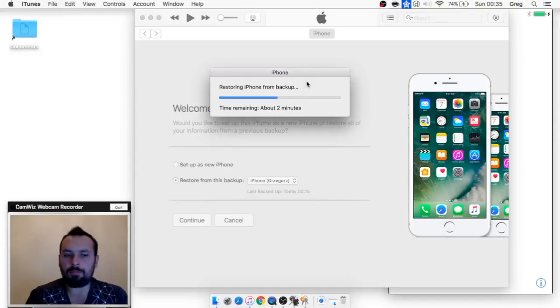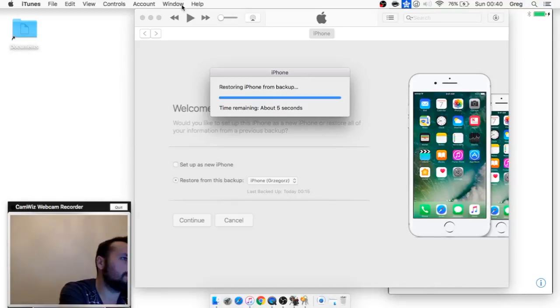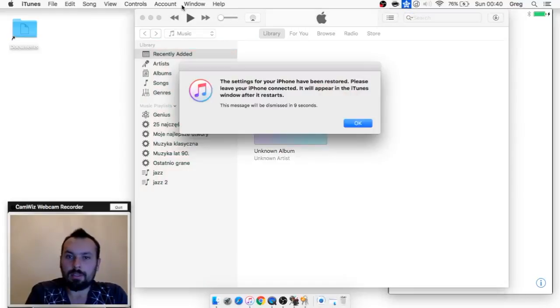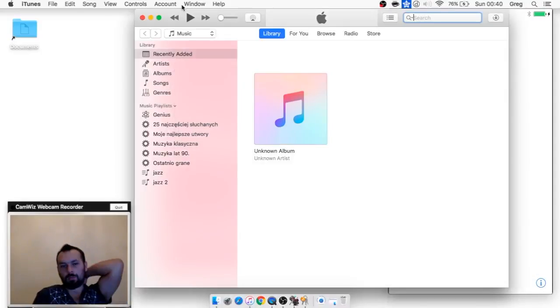If you have some problems with your cables, it's best not to touch them at this moment, because there's a lot of data being transferred between the computer and the iPhone, so it's best not to mess with that. So as you can see, it's one of the longest 5 seconds in the world. Okay. As you can see, it says that the iPhone will be restarted now.